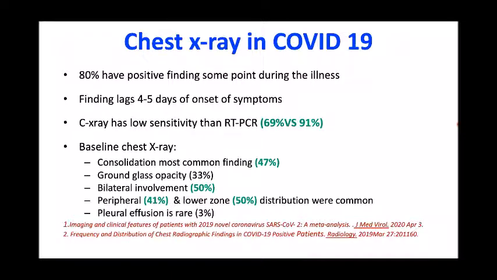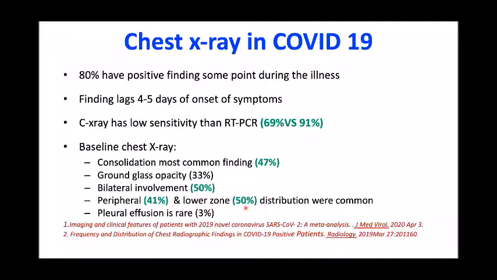So with that, we'll see what are the patterns of ultrasound that are present in COVID-19 patients in lung ultrasound. Before that, because normally chest X-ray and CT are the normal modalities to assess or image the lung, we'll discuss first what are the CT findings and chest X-ray findings in COVID-19 before going to lung ultrasound. In the chest X-ray in COVID-19, it has been found that about 80% of the patients have a positive finding at a certain point of their illness, and consolidation is the most common finding, and bilateral involvement is there, and it is mostly peripheral and the lower zones are involved.